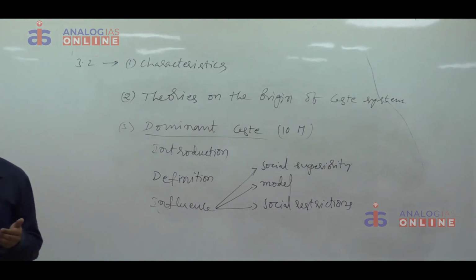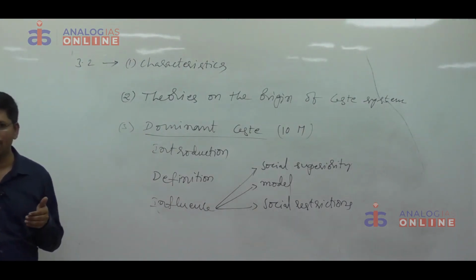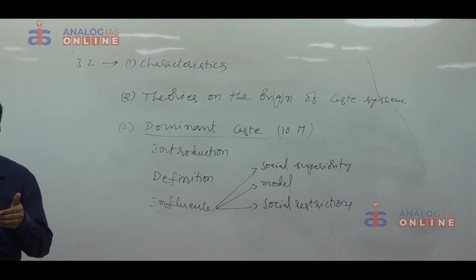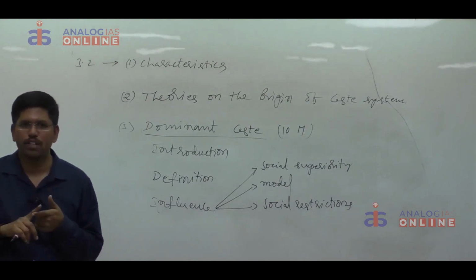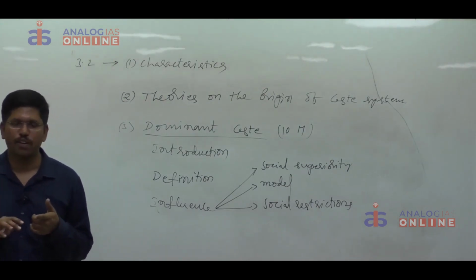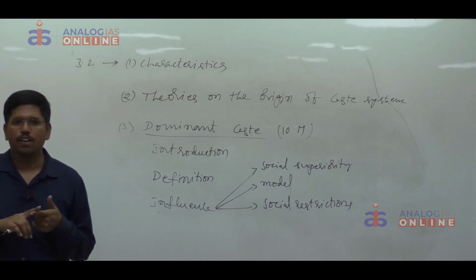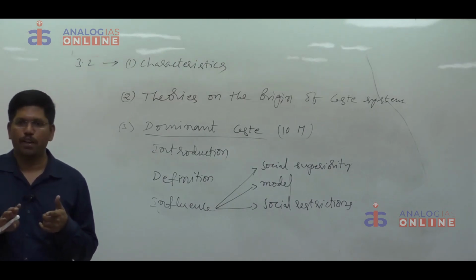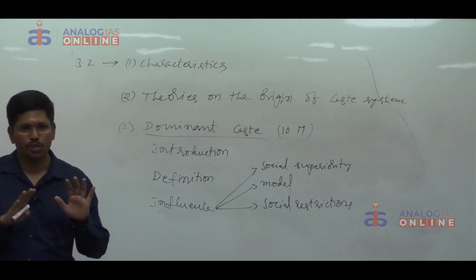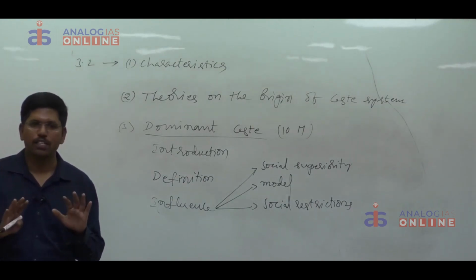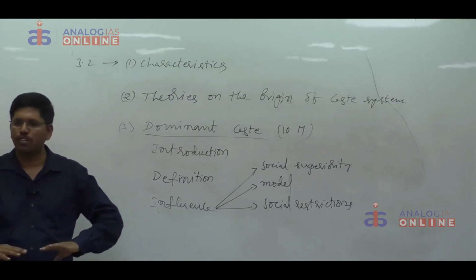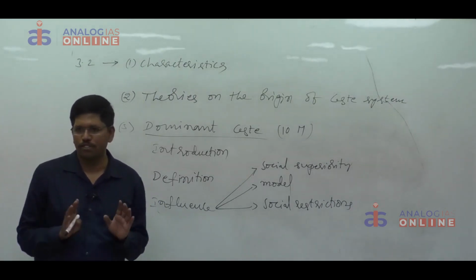In 1930, there was a conflict in Tamil Nadu. In Tamil Nadu, there is one district by name Ramnad district. In Ramnad district, the Kallar caste was the dominant caste. There was a conflict between the Kallar community and the Adi Dravidians there. Adi Dravidians were the untouchables there. In that conflict, ultimately, the Adi Dravidians were forced to subordinate to the dominant caste people, and they imposed certain restrictions. The Adi Dravidians, both males and females, should not wear clothes above the level of the waist.